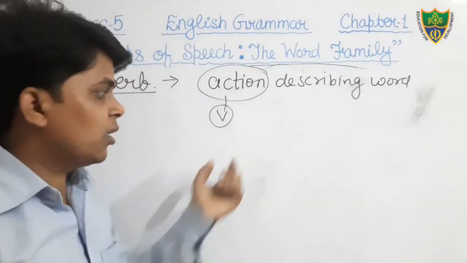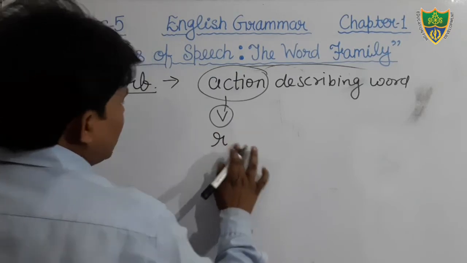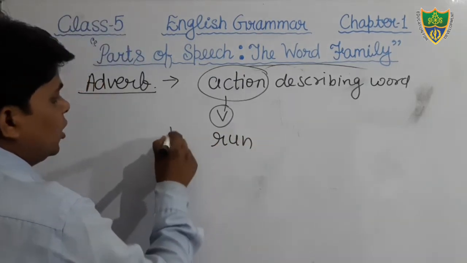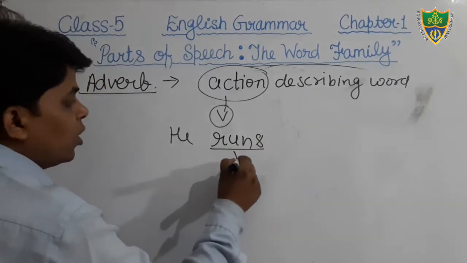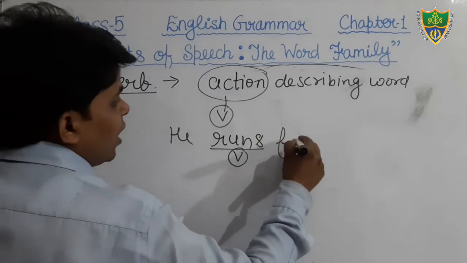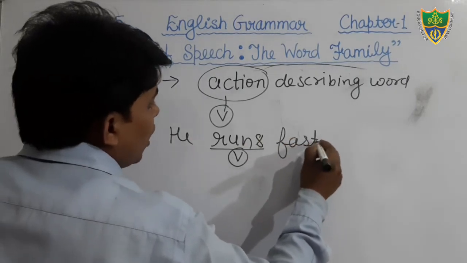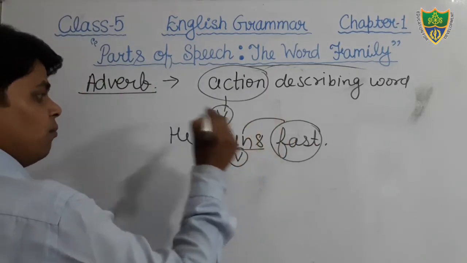Suppose that run. You can see the example: he runs. Here the word runs is what? Verb. But how does he run? When we add fast, he runs fast. So here the word fast qualifies the verb.